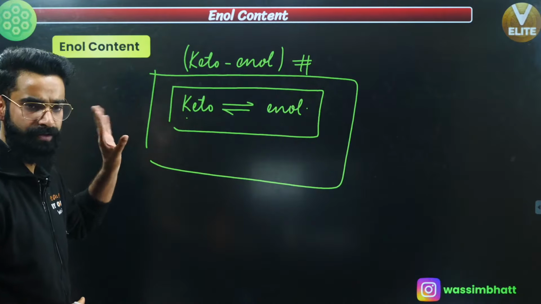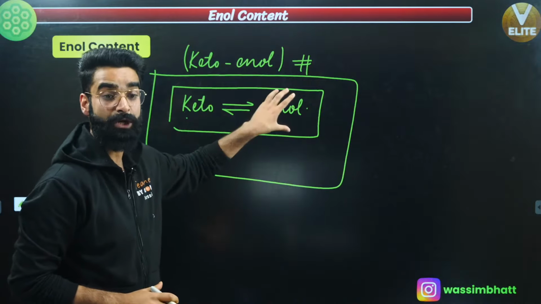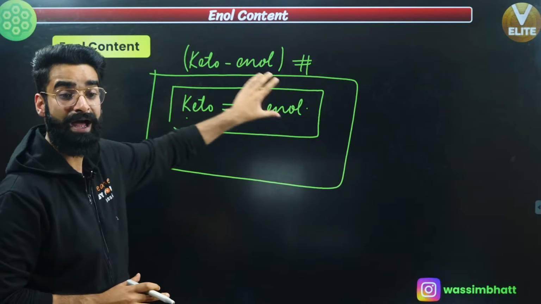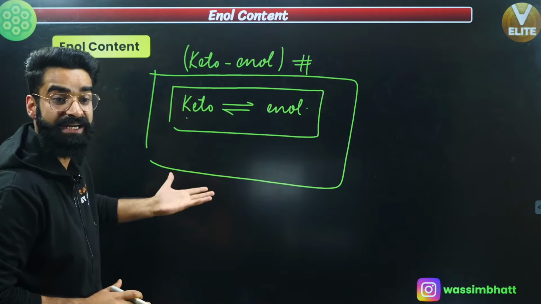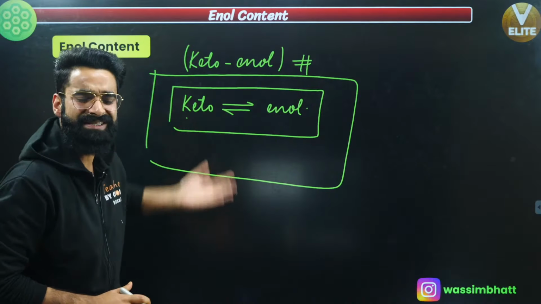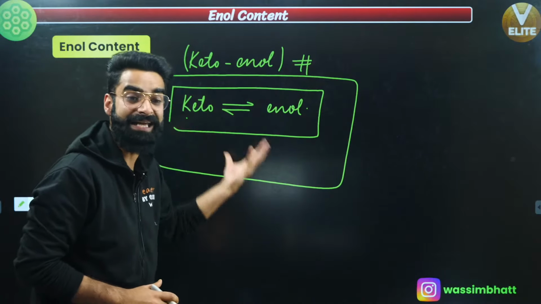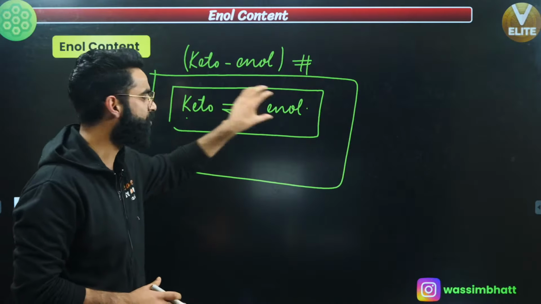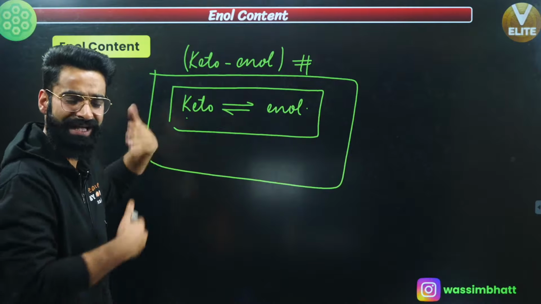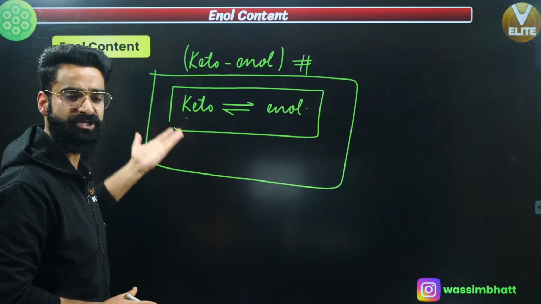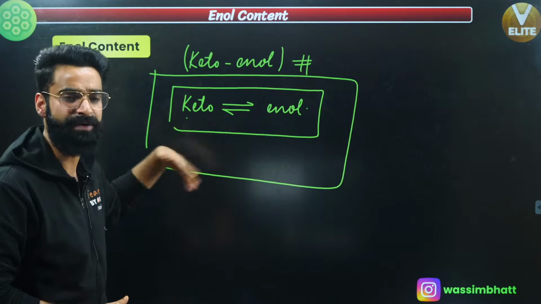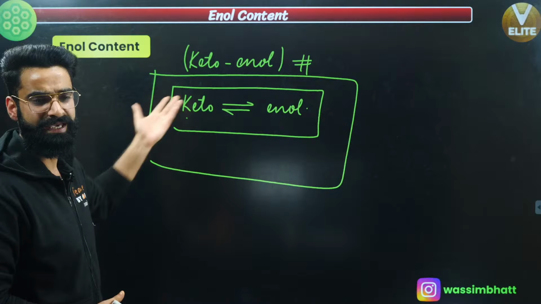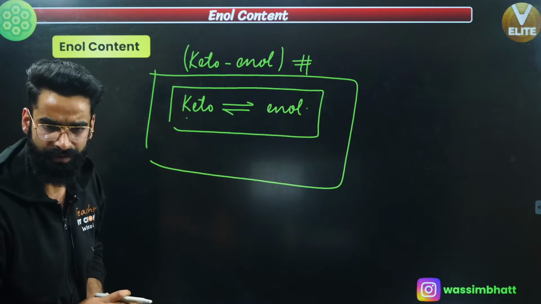Now at equilibrium, what is the percentage of enol, right? Basically, at equilibrium, I get a mixture containing keto and enol form. Now, what is the percentage of enol in that equilibrium mixture? That's something which we call enol content, right? If the percentage of enol in the equilibrium mixture is more, I'll say enol content is more. If the percentage of keto in the equilibrium mixture is more, I'll simply say that keto content is more, correct?